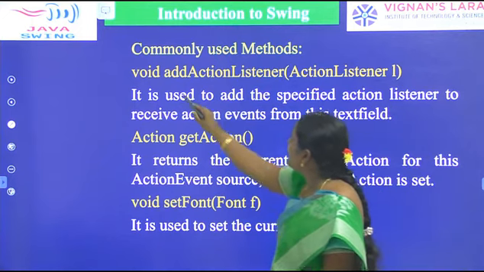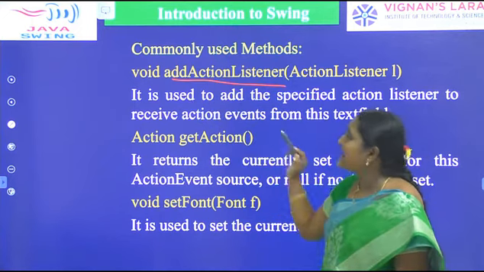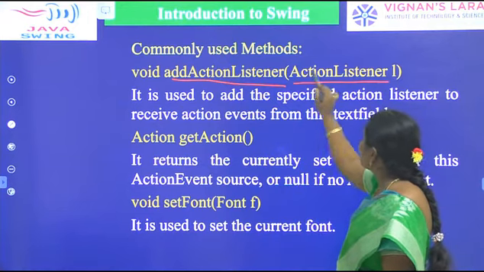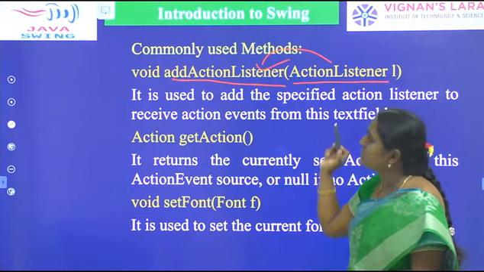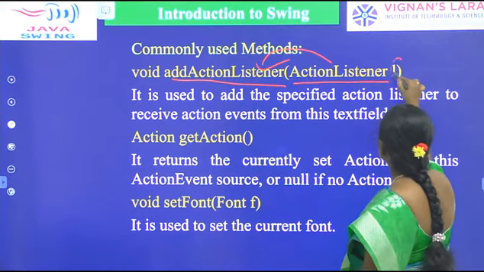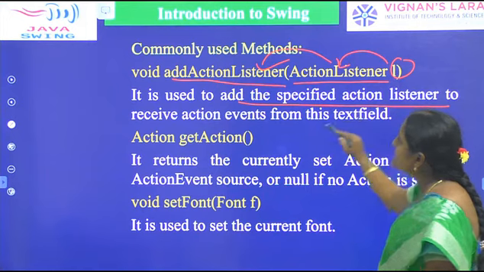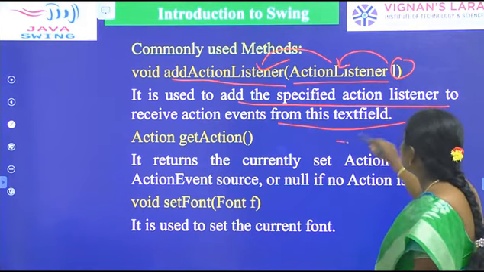So here, void addActionListener. addActionListener is the method. It returns void type. Here ActionListener is the class, and that class is applied as an argument to the addActionListener method. Here L is the reference of ActionListener. It is used to add the specified action listener to receive action events from this text field.